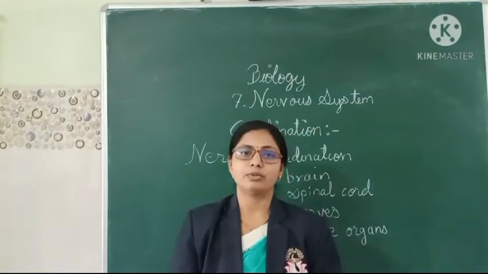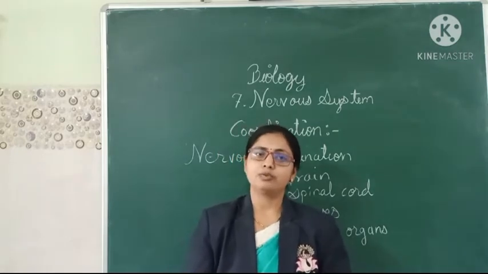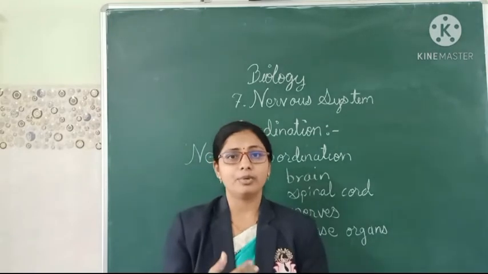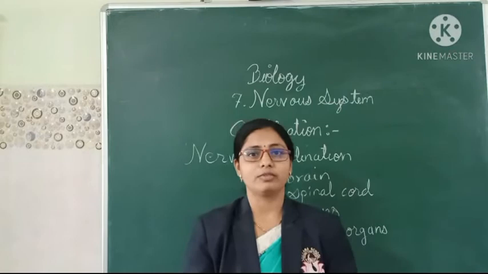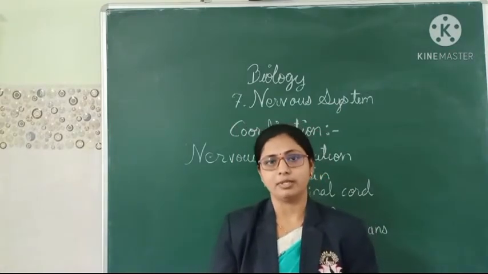So let us have a look at these different types of coordination. Now to make it clear how the nervous system is operating, or how it is mainly involved in the process of coordination, we are going to see with the help of one example.